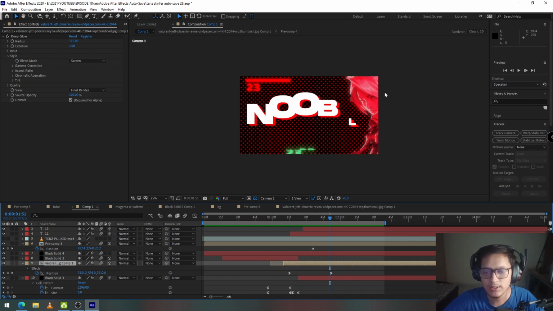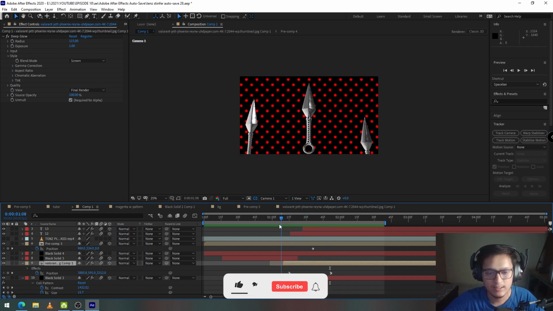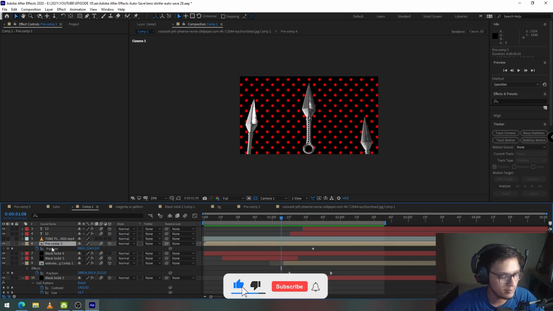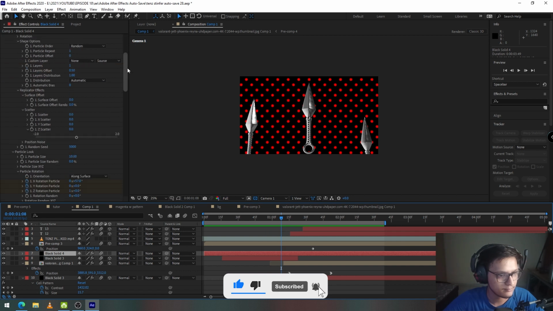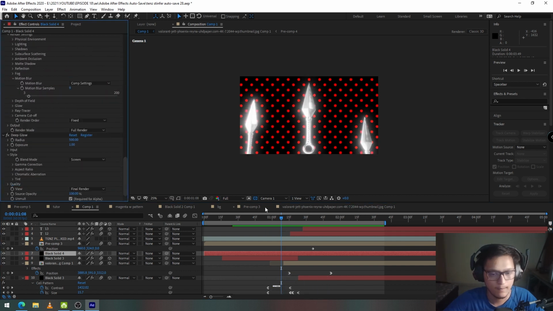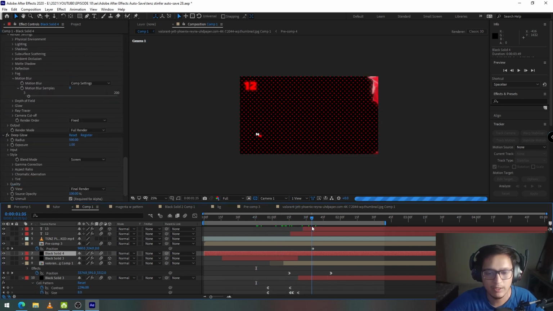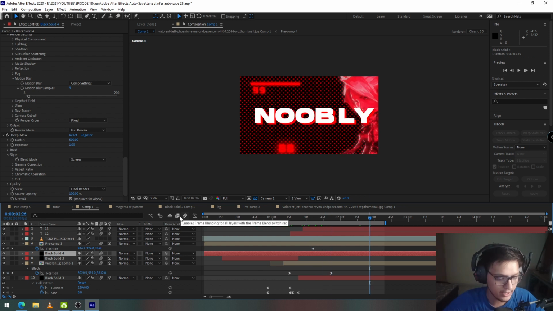And the final thing was adding glow over the elements. Like I added glow over this jet layer, I added glow on this text, I added some glow on the knives. Let me just enable it. And it makes your animation look even better. The last thing that you need to do is enable motion blur in the comp and enable motion blur here as well for every layer that moves. It makes your movement a little more smoother and a little better.